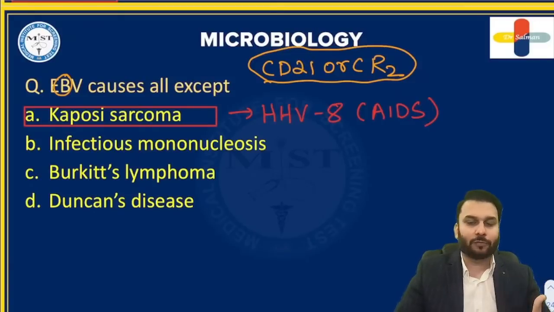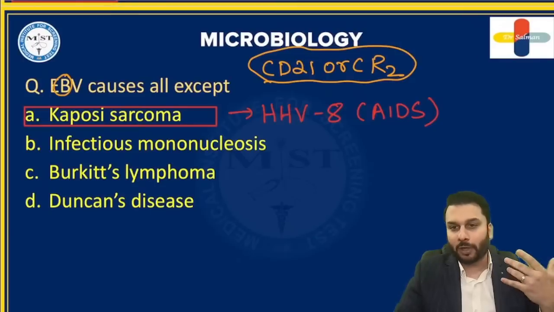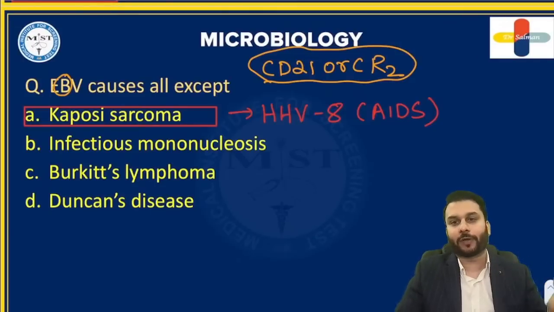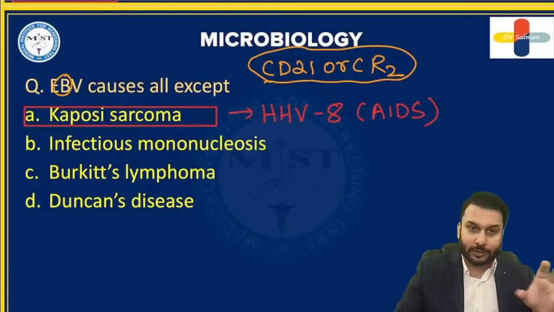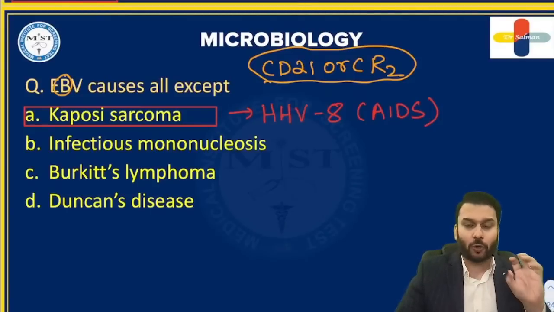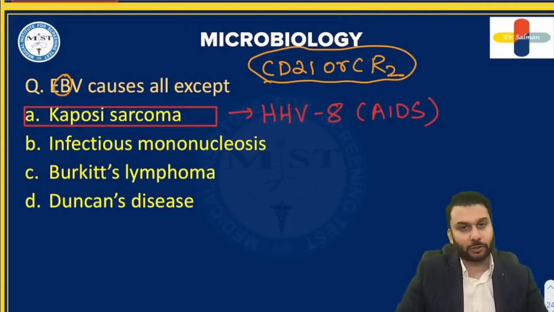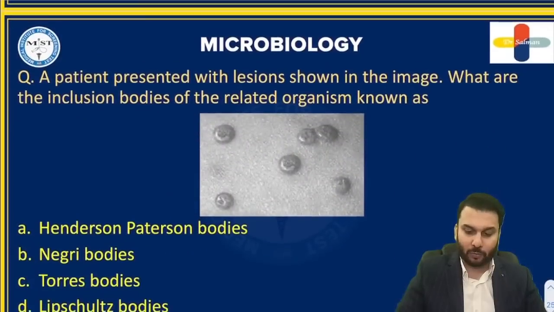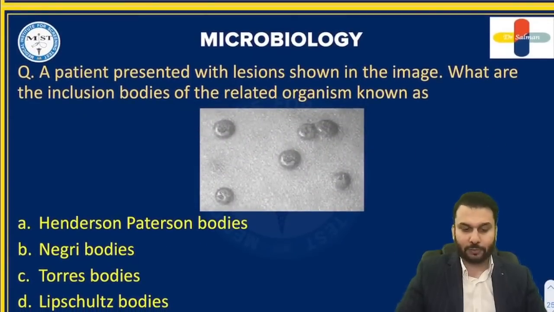Other things, Burkitt's lymphoma, Hodgkin's lymphoma, non-Hodgkin's lymphoma, nasopharyngeal carcinoma, Duncan's disease, oral hairy leukoplakia, these are all conditions caused by Epstein-Barr virus. Okay, so that's it, guys. Nothing much to discuss here now, right? This is HHV-4. The number 4 is called Epstein-Barr virus. Next one, dear friends.